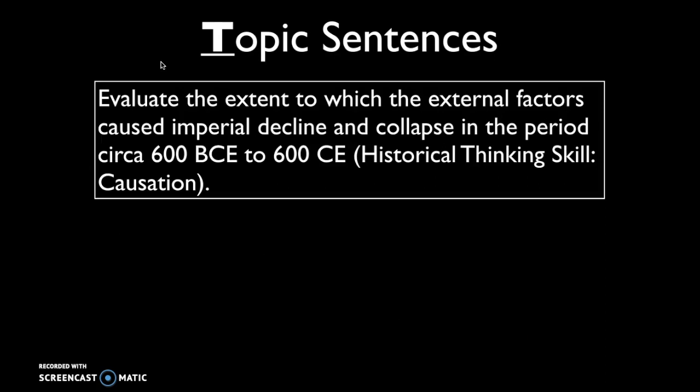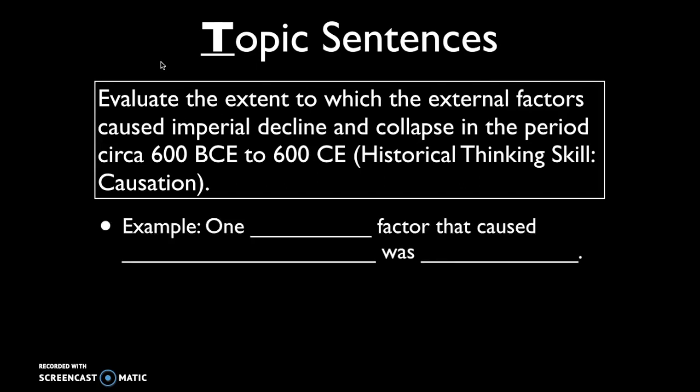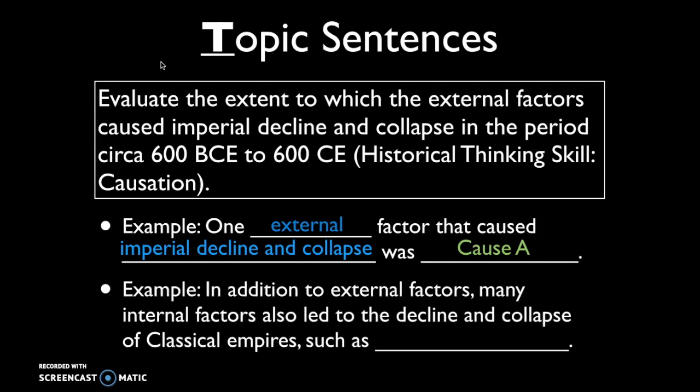Now look at this prompt. Evaluate the extent to which the external factors caused imperial decline and collapse in the period circa 600 BCE to 600 CE. Now if we have our template in our mind, we could say, all right, well, in this case they're asking about external factors. So "one external factor that caused imperial decline and collapse was cause A." Whatever that cause is, be it maybe the spread of diseases or the invasion by pastoral or nomadic peoples.